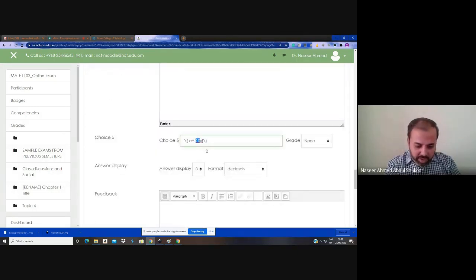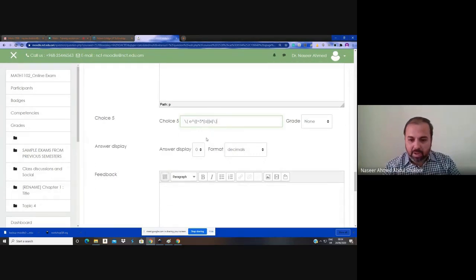So here 5 variable, then equal to 5 multiply with a. So 5 options created with variable.